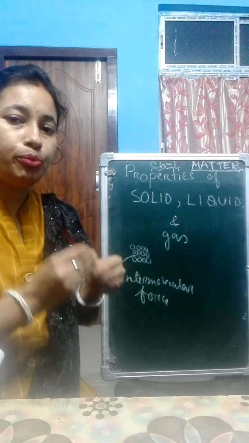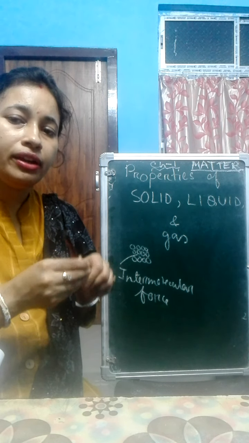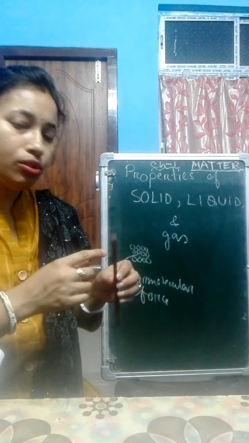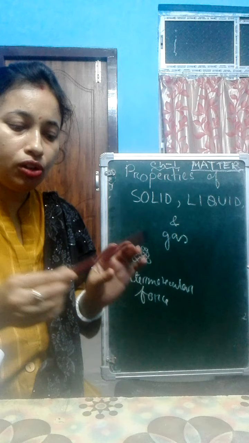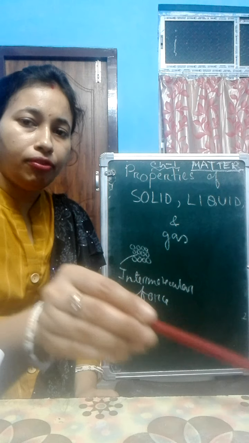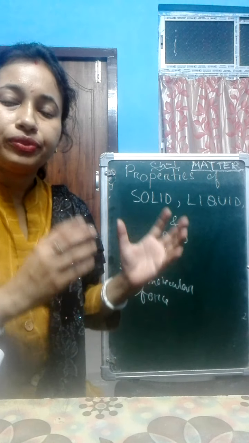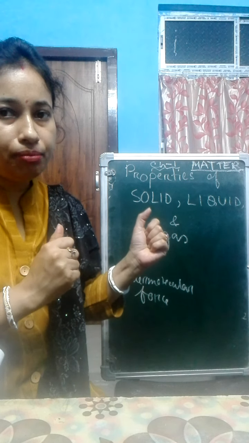So it cannot be compressed. If you apply pressure, it cannot be compressed. The molecules don't move much because there is not much space between them, so they are fixed in their position.